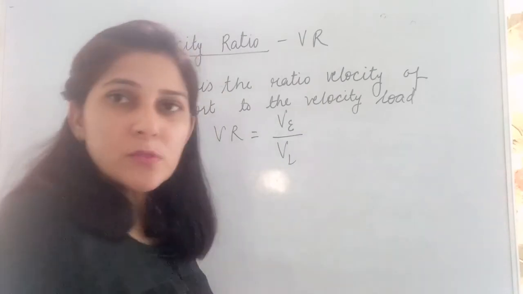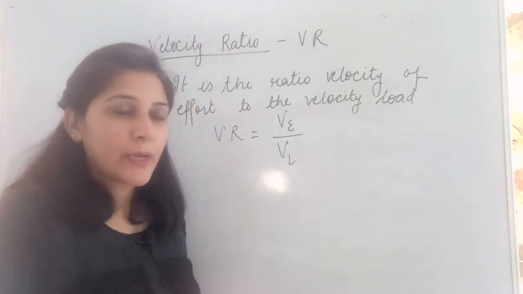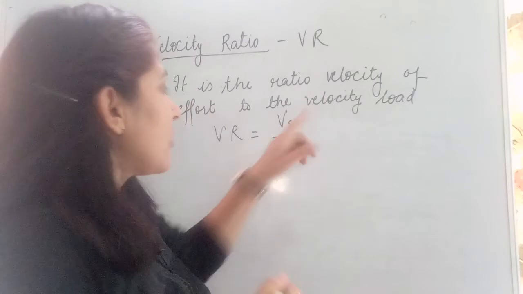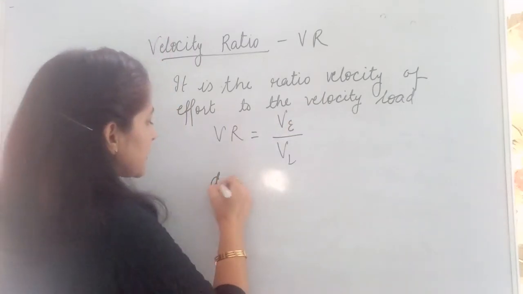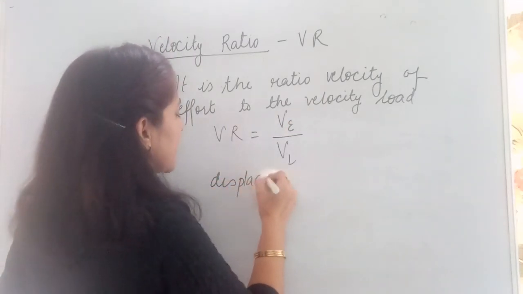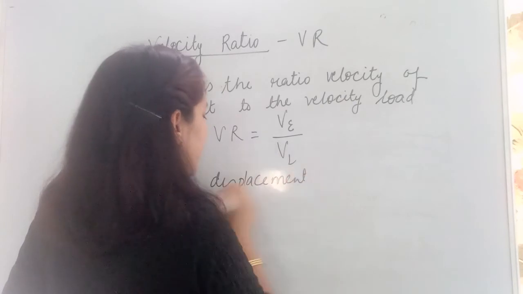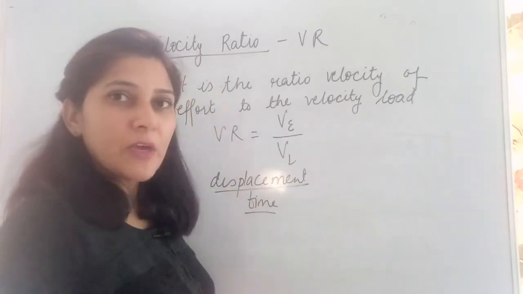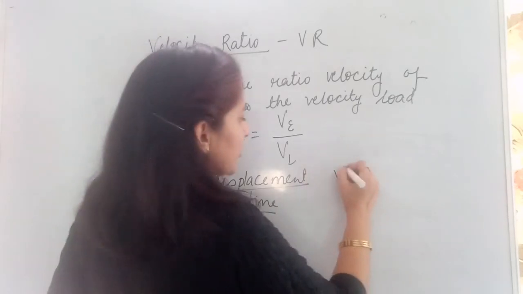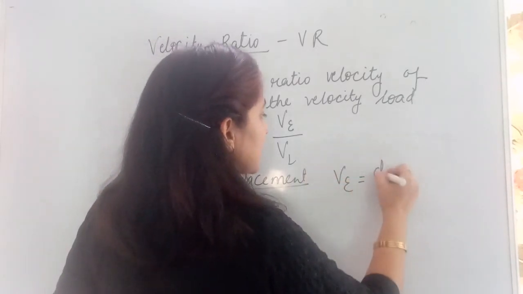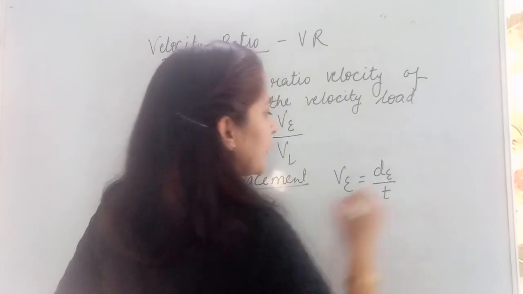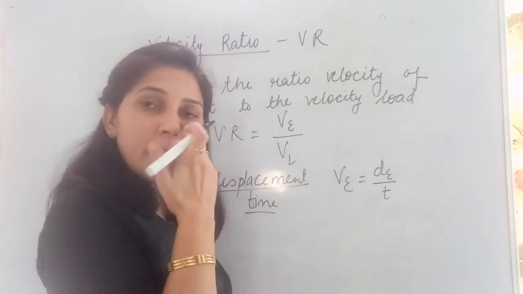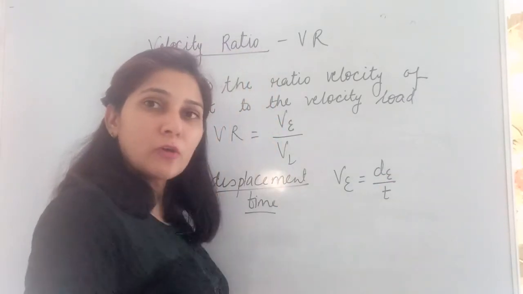In terms of displacement you can also write it. Velocity is displacement per unit time. So when we are talking about velocity of effort, velocity of effort is given by displacement of effort in time t. In the same time I need to talk about the displacement of load also.